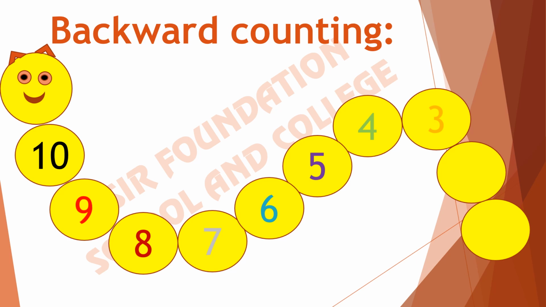What is the previous number of 4? It's 3. What comes before 3? It comes 2. Before 3 it comes 2. And before 2 it comes? Very good. Before 2 it comes 1.